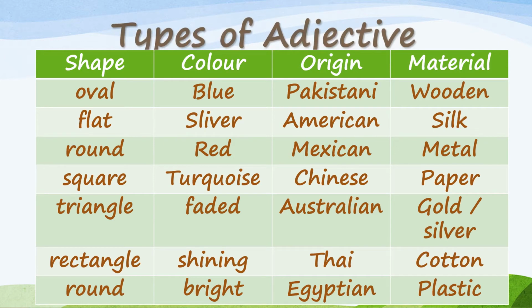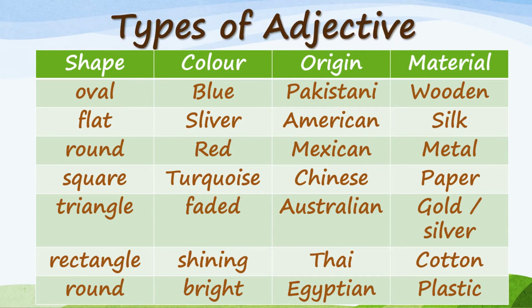Now, other types of adjectives are shape, color, origin, and material. For shape: oval, flat, round, square, triangle, rectangle. Color: blue, silver, red, turquoise, faded, shining, bright. Origin: Pakistani, American, Mexican, Chinese, Australian, Thai, Egyptian. Material: wooden, silk, metal, paper, gold, silver, cotton and plastic. So we have discussed 8 types of adjective and now we are moving forward